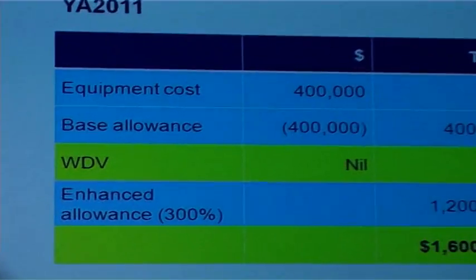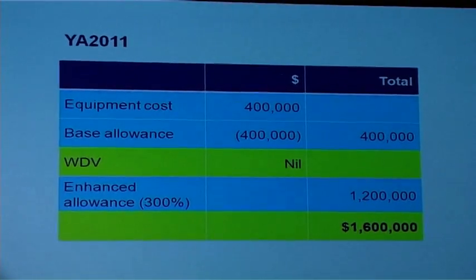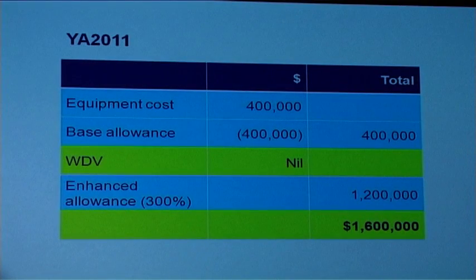So let's look at the example that we had earlier on. Let's assume we purchased it in July 2010, and we make up accounts to 31st December. So this falls into the first year of PIC, YA11. We have equipment costing us 400,000, base allowance 100% claim. So our WDV is 0. But we are entitled to the enhanced allowance of 300%. So now the total allowances available in YA11 is 1.6 million.